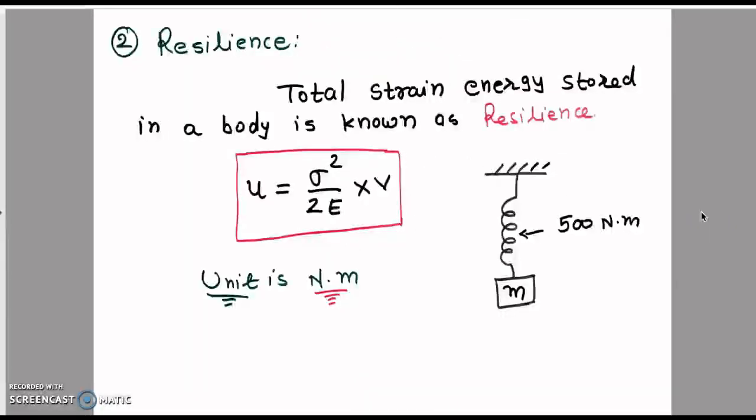Now resilience. Resilience is also the type of strain energy. But total strain energy stored in a body is known as resilience. Suppose it is the spring and when we measure the energy stored in the spring is 500 Newton into meter, then this is known as the resilience. It is the strain energy. Total strain energy stored inside the body is known as resilience. Equation of resilience is same as strain energy, sigma square upon 2E into volume, and unit of resilience is Newton into meter because it is the strain energy.